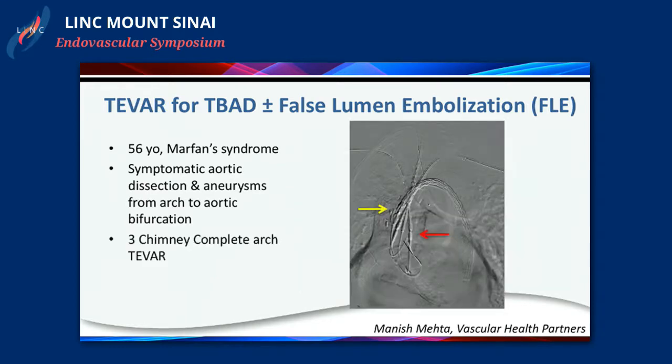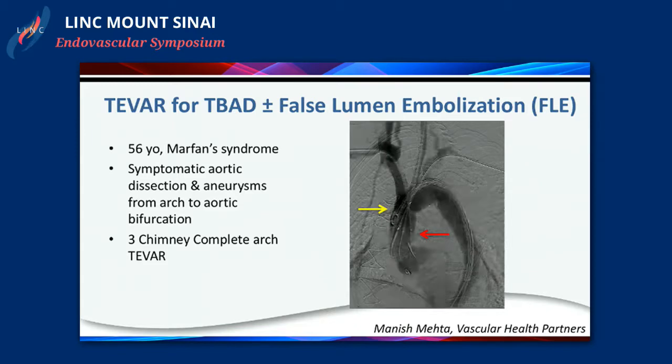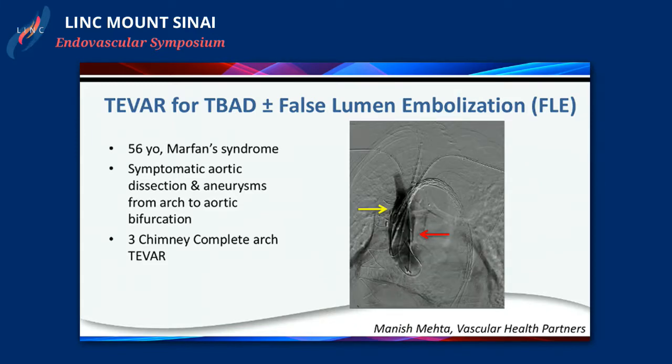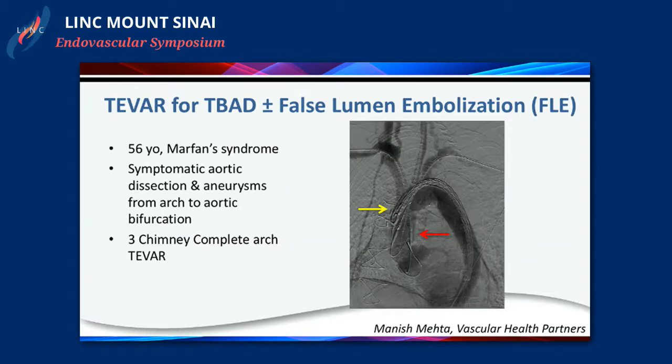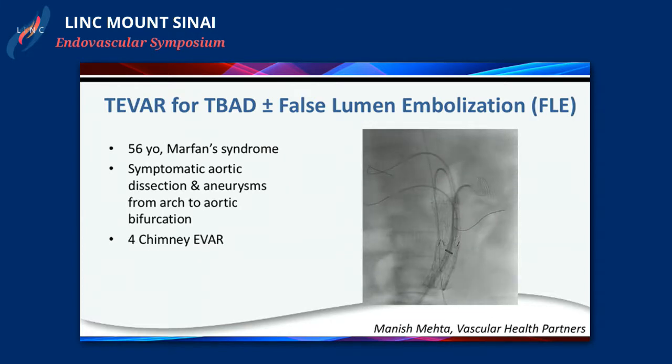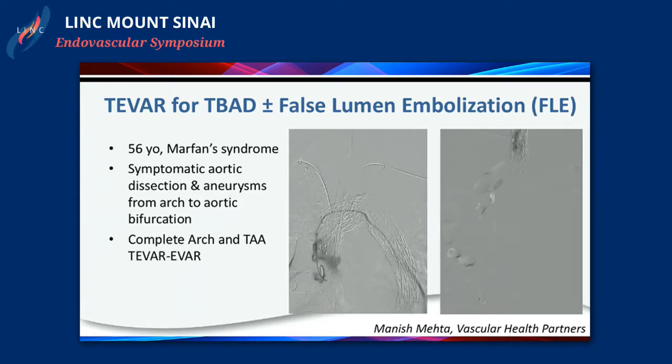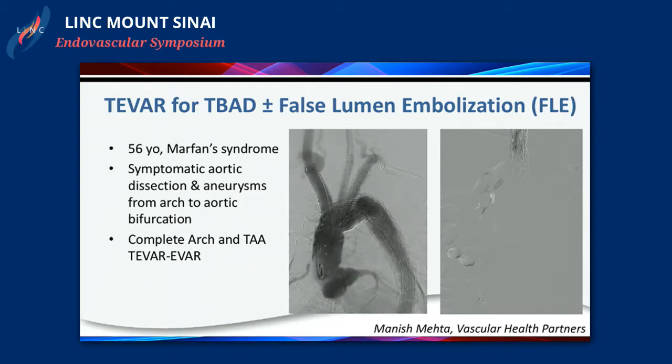And it was interesting how we decided to fix this. We actually staged this by a few days. This is the TEVAR component with a triple chimney going up to the innominate, left common carotid, and left subclavian. And then this is a retrograde four-vessel periscope stent graft. And all I'm doing is building the bridge in between the thoracic and the abdominal component.